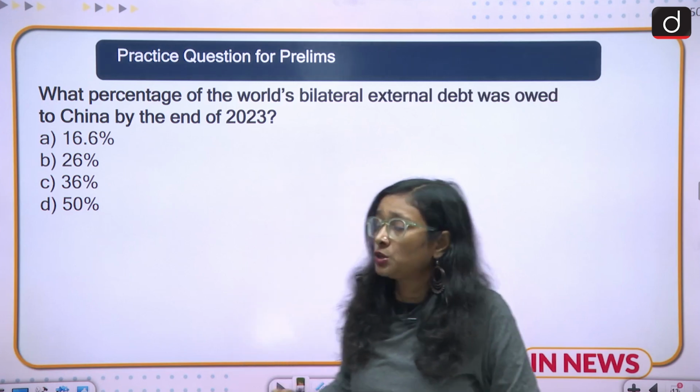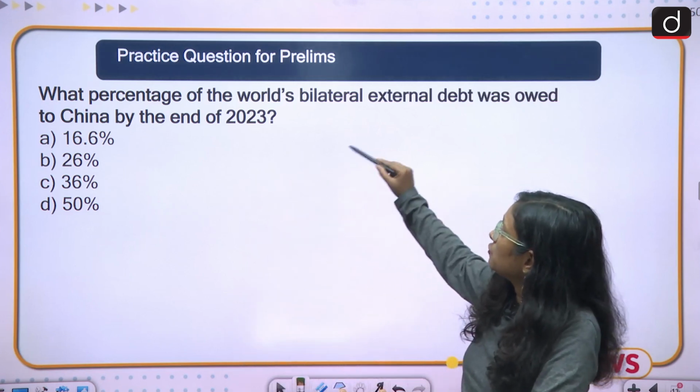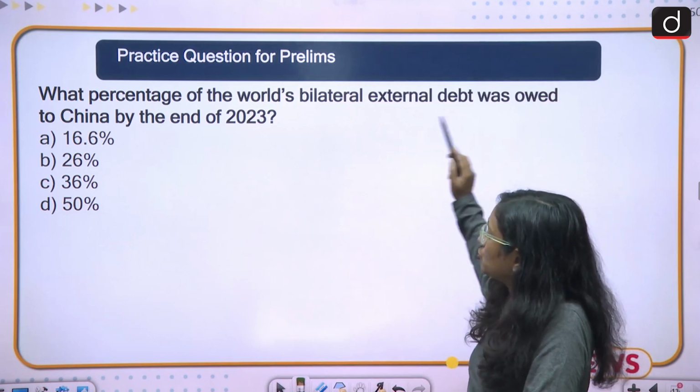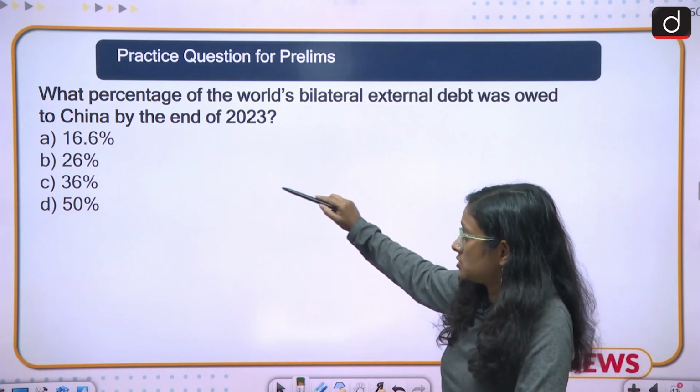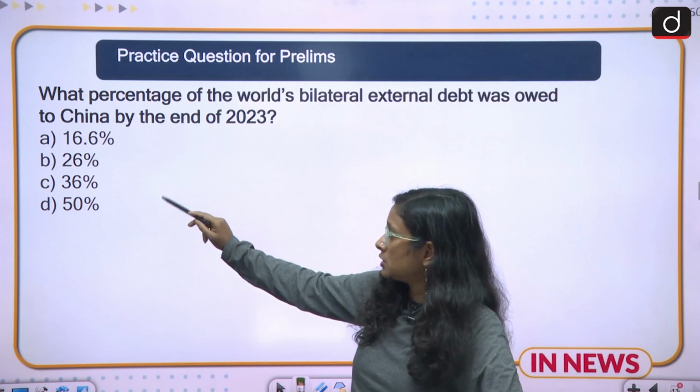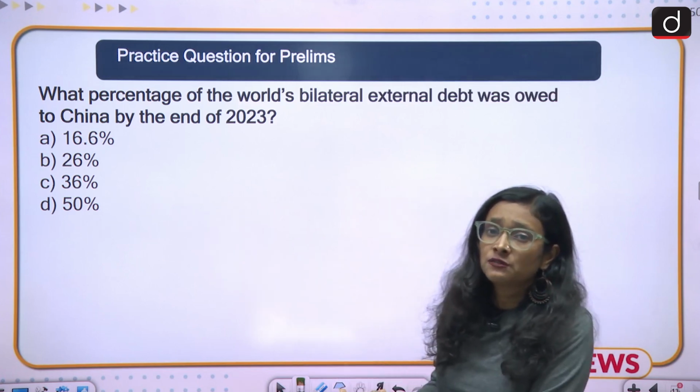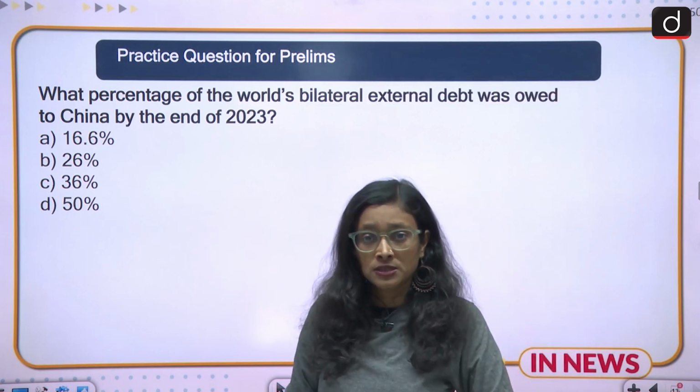Now we'll come to the question part. What percentage of the world's bilateral external debt was owed to China by the end of 2023? 16.6%, 26%, 36%, 50%. This is a very easy one. You can answer in the comment section.